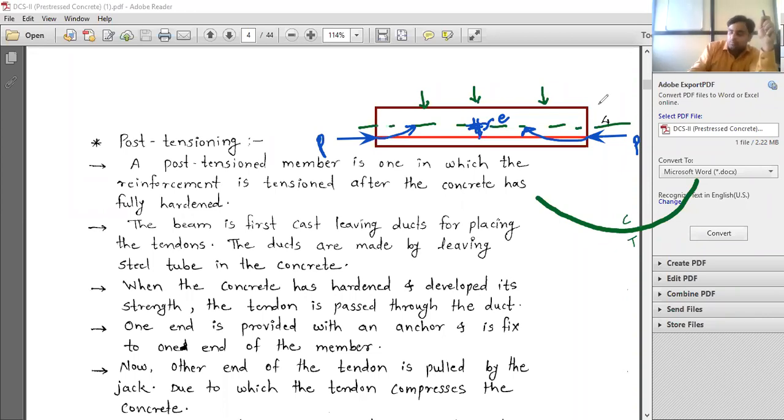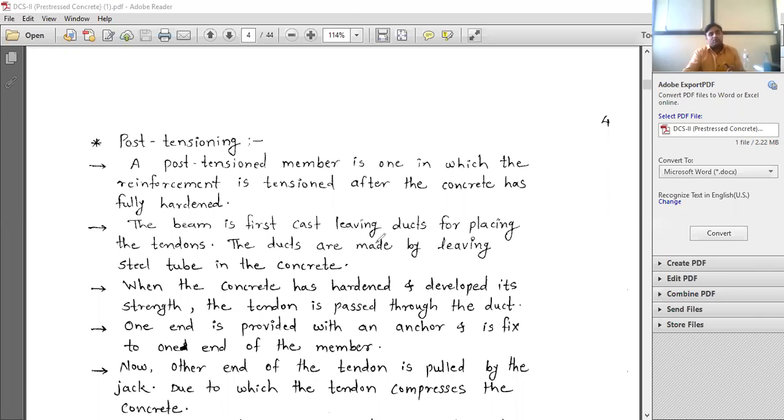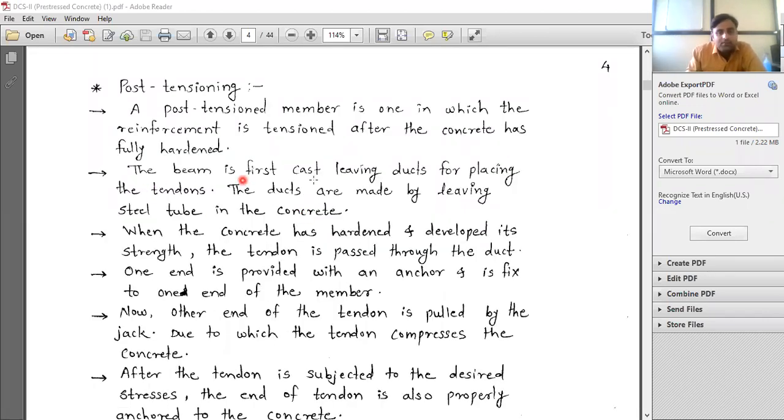Now moving further on this. Post tensioning: I will read the points. A post-tensioned member is one in which reinforcement is tensioned after the concrete has fully hardened. That I have already told you. The beam is first cast, leaving ducts for placing the tendons.